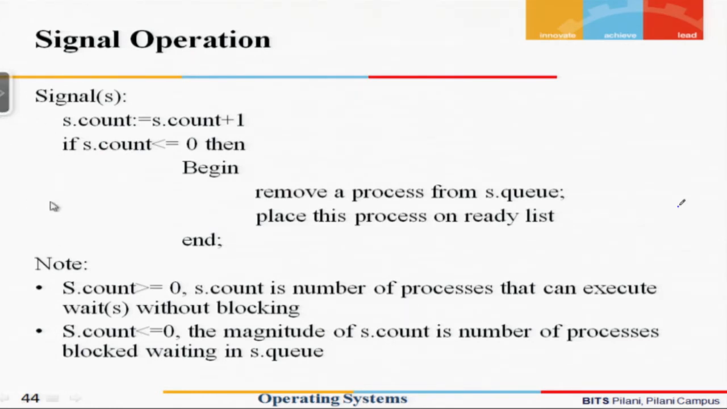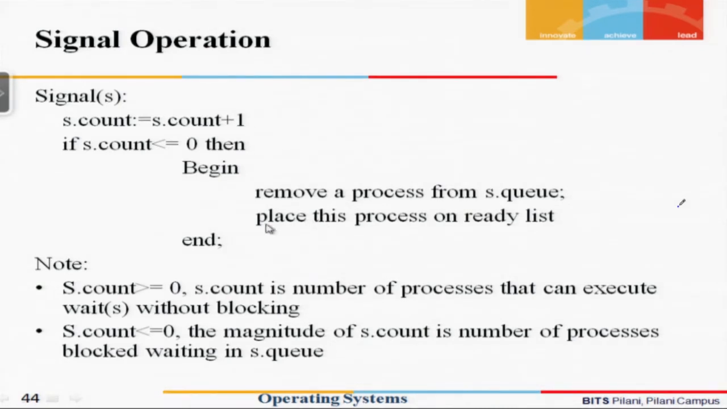This is how the signal operation works. We should observe one fact: the value of s dot count can be greater than 0, which is quite possible. Let us say there is a program which only says signal, that would mean that the value of the semaphore variable will become positive.